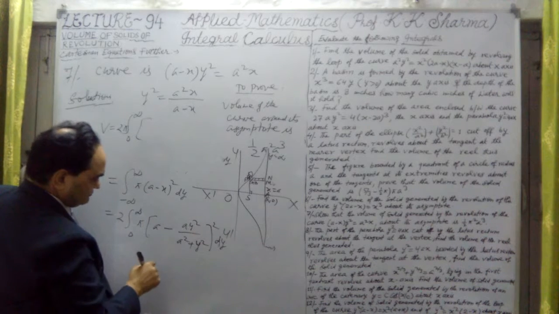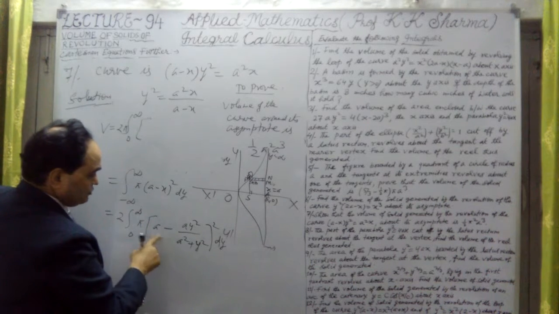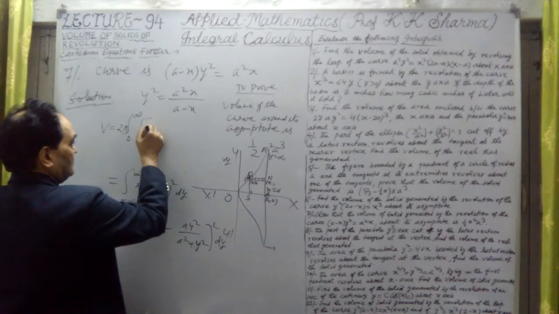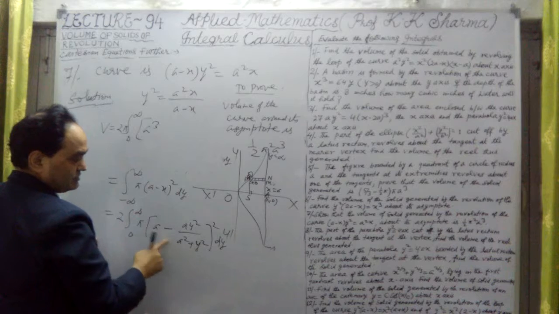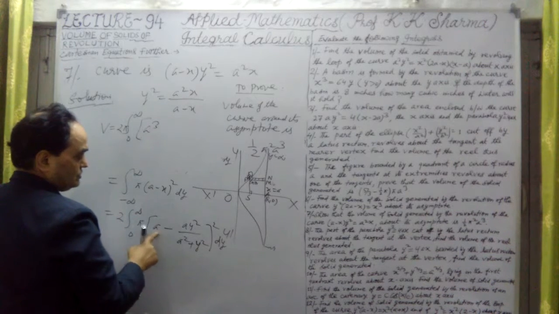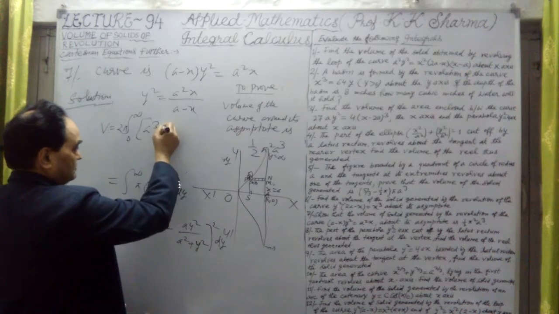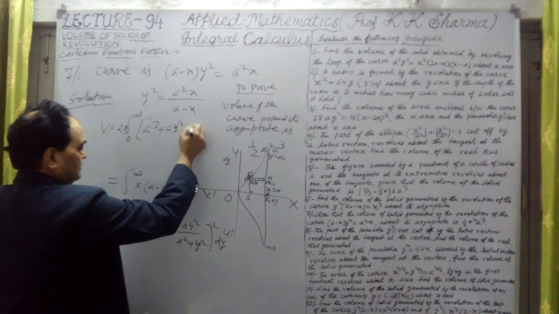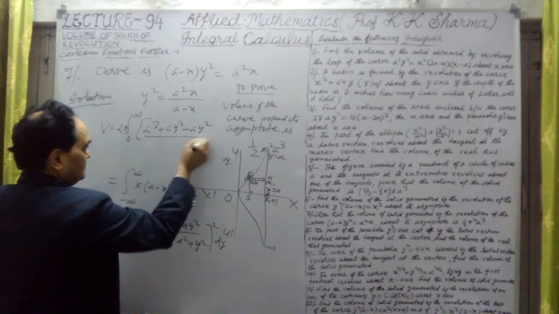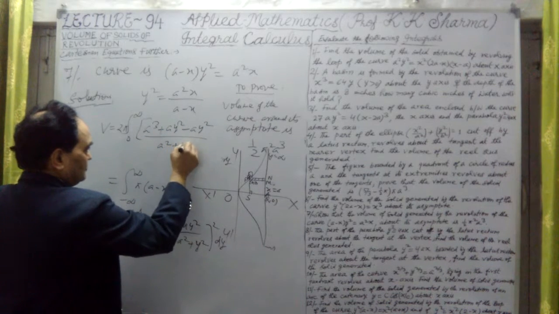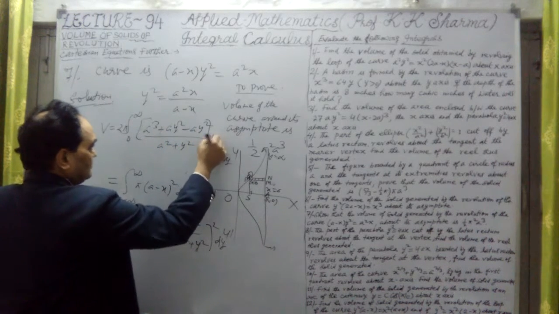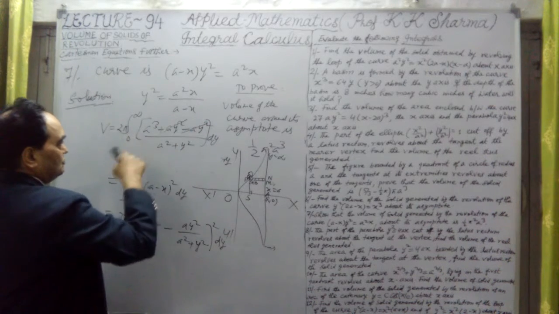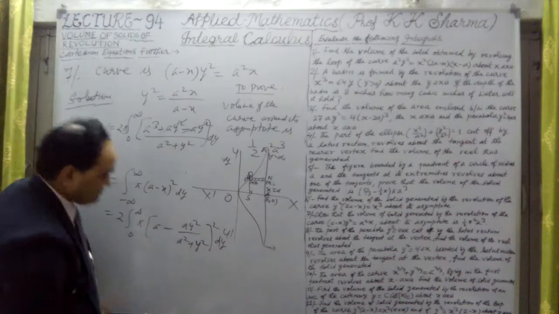Taking the LCM, it will be A cubed plus A y square minus A y square divided by A square plus y square, into dy. These two terms cancel out. It is a constant value, A cubed upon this.